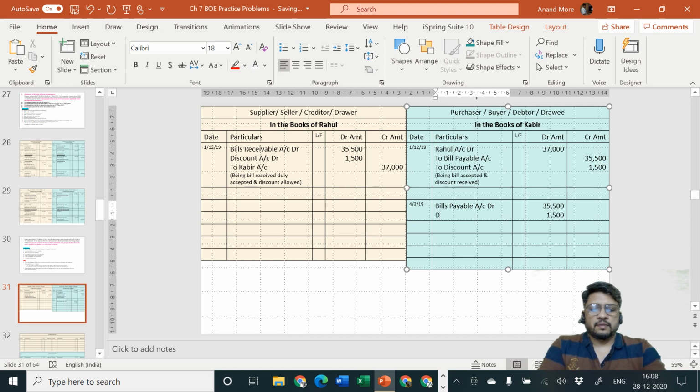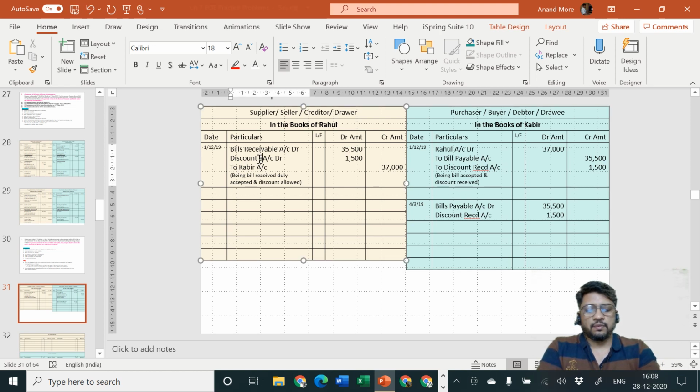Discount account debit. I'll do one thing, I'll write it as discount received account. That will be easier for you to understand. Otherwise you may feel that it is discount allowed. This is not discount allowed, this is discount received which was credited in the past, that is cancelled by me, and this I'll call discount allowed.